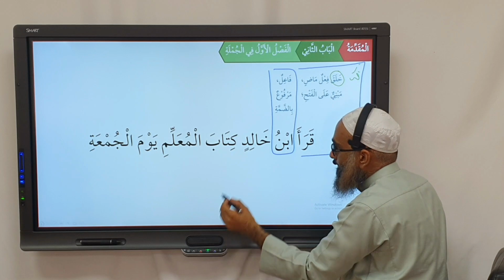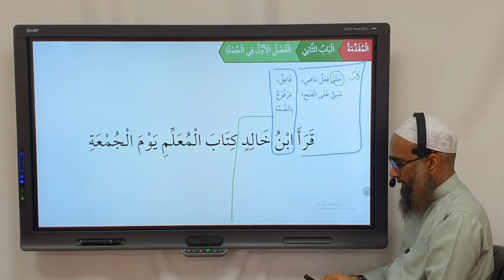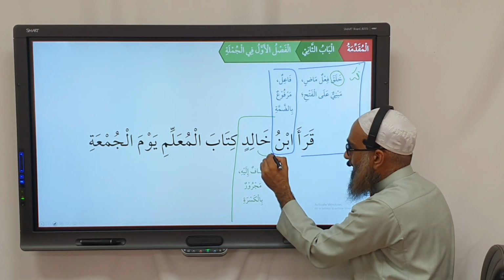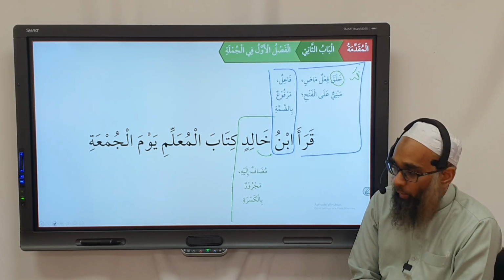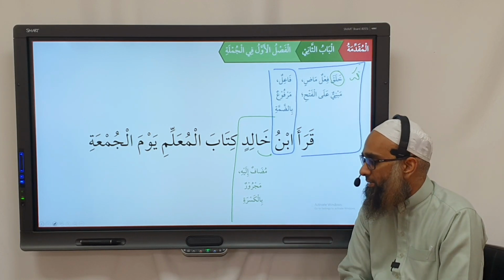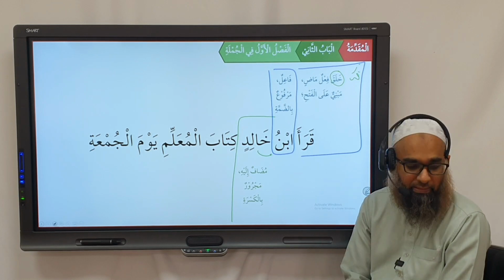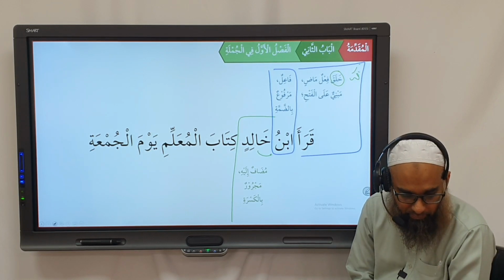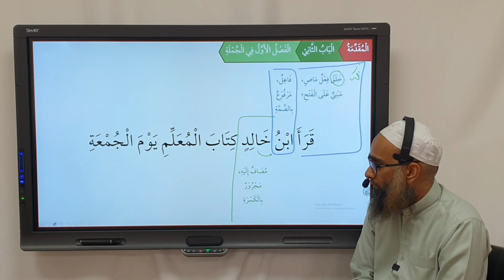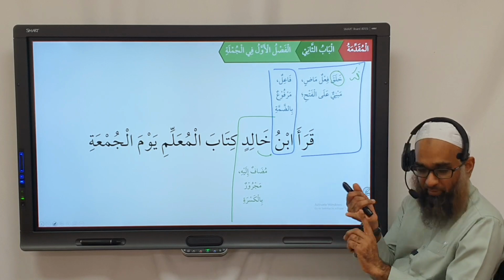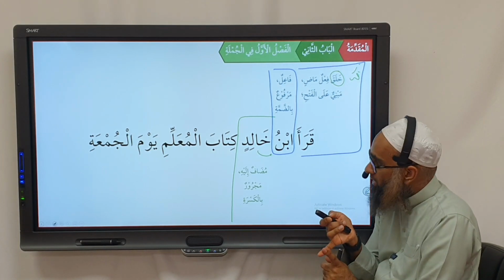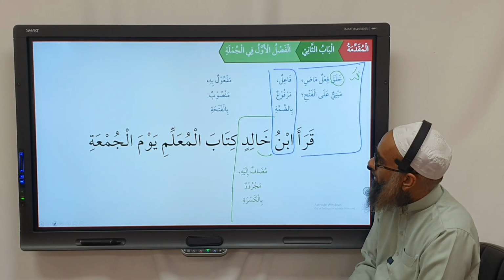This word is a fa'il. What would Khalid become? You will say here, it is what? Mudafun ilayhi. It's mudafun ila Khalid. Correct? What's the I'rab of Khalid? Majroor. How is the majroor expressed? Bil kasrati. Good. Next person. Next word. Kitaba is maf'ulun bihi. Mansubun bil fathati. Good. Next one.